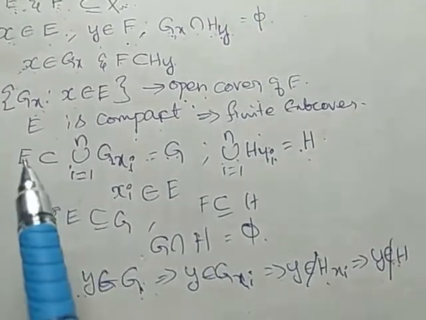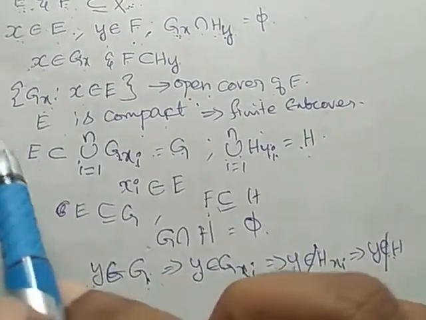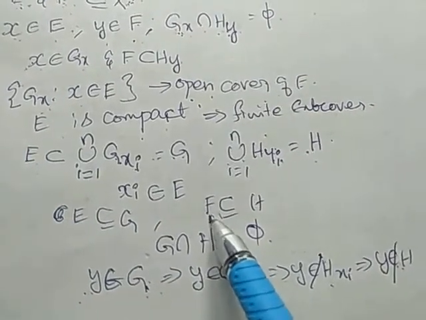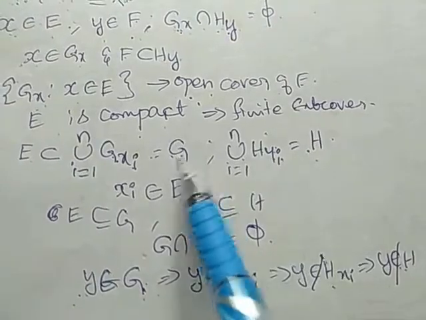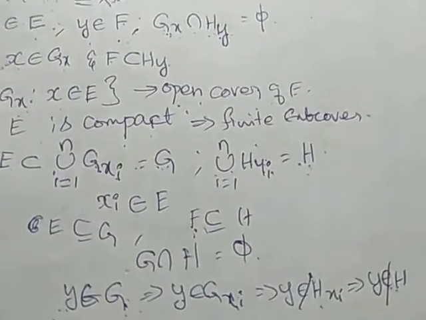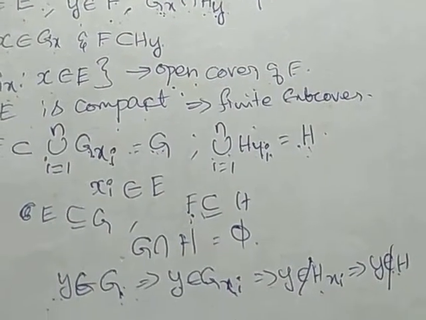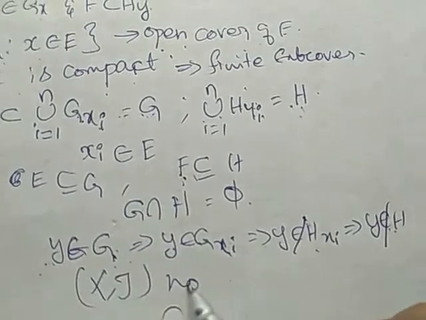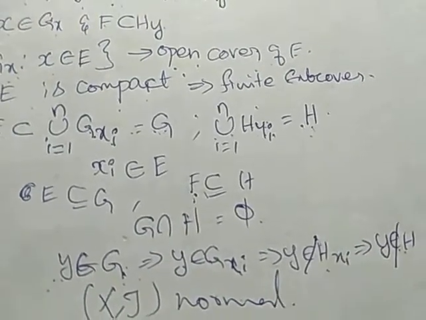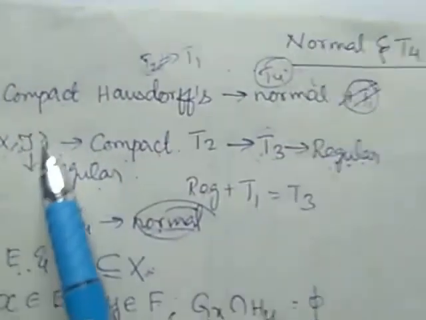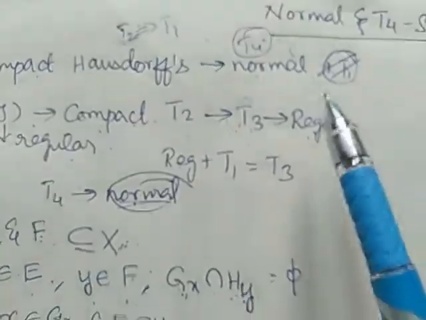Therefore, we are having two closed sets E and F which are disjoint, and they are subsets of two open sets which are disjoint again. So it satisfies the condition of normality. Therefore, (X, tau) is a normal space. That's what we have to prove. So every compact T2 space is normal.